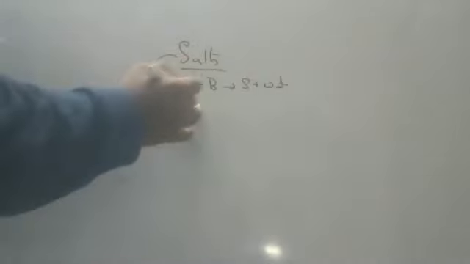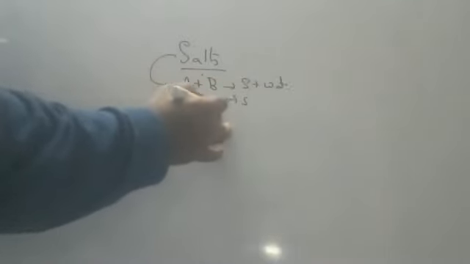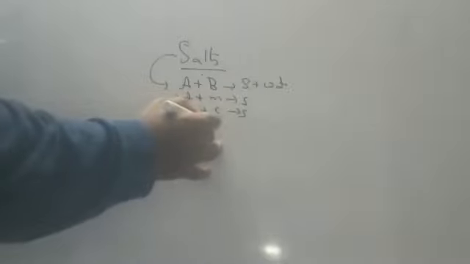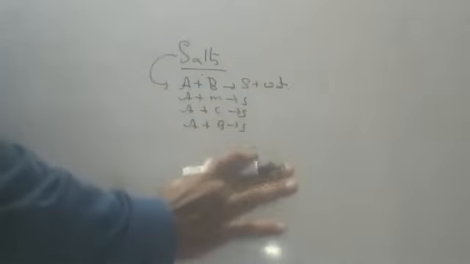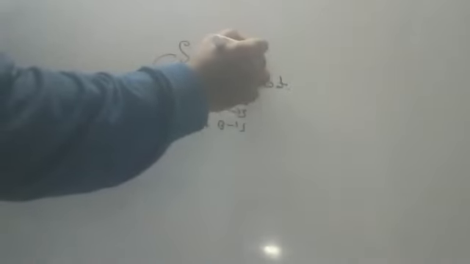Not only like this, when acid reacts with metal you will also get salt. When acid reacts with carbonates you will get salt. When acid reacts with bicarbonates you will also get salt. Salt is a compound which is formed from a metallic part and a non-metallic part. Every salt will have one metallic part and one non-metallic part.